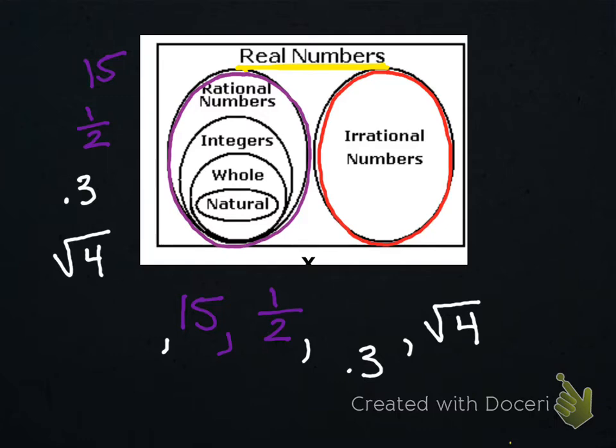I'm going to give her a negative. We're having fun now. Everybody's favorite number, 2. I gave you everybody's favorite number, but put a negative in front of it. Negative 2. Rational.